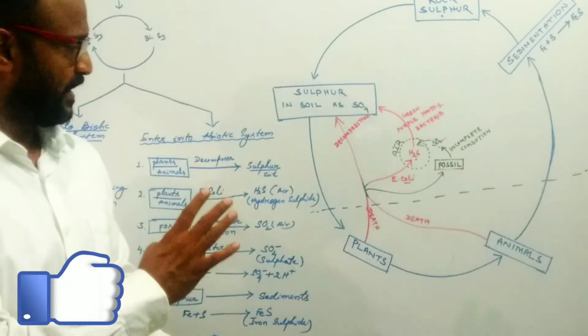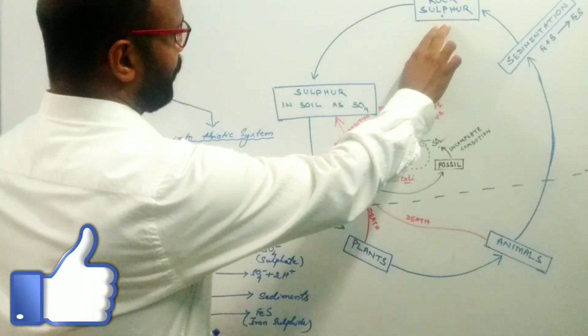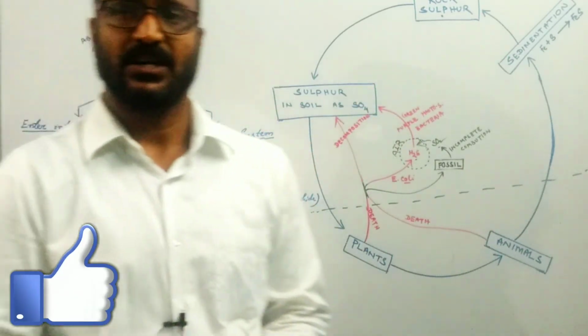So sulfur is present in different forms: one is elemental sulfur, the sulfate and the sulfide. So this is the sulfur cycle.